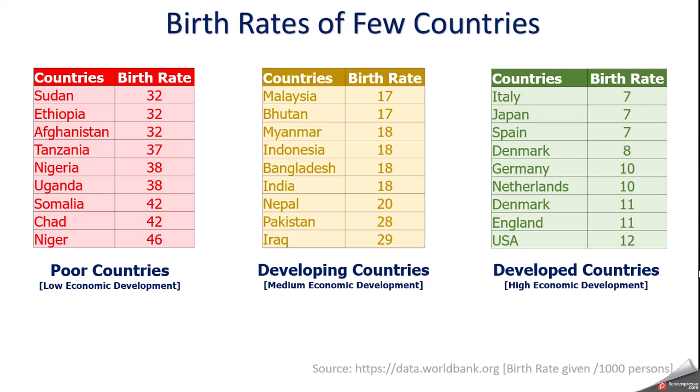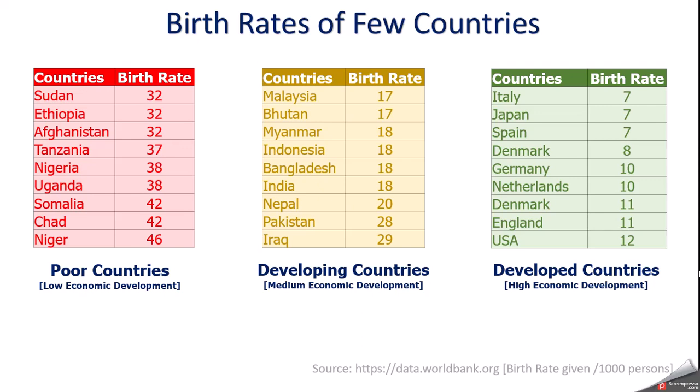On the slide, you can see three tables. One is for poor countries with low economic development, in the middle, developing countries with medium economic development, and on the right hand side, developed countries with high economic development.